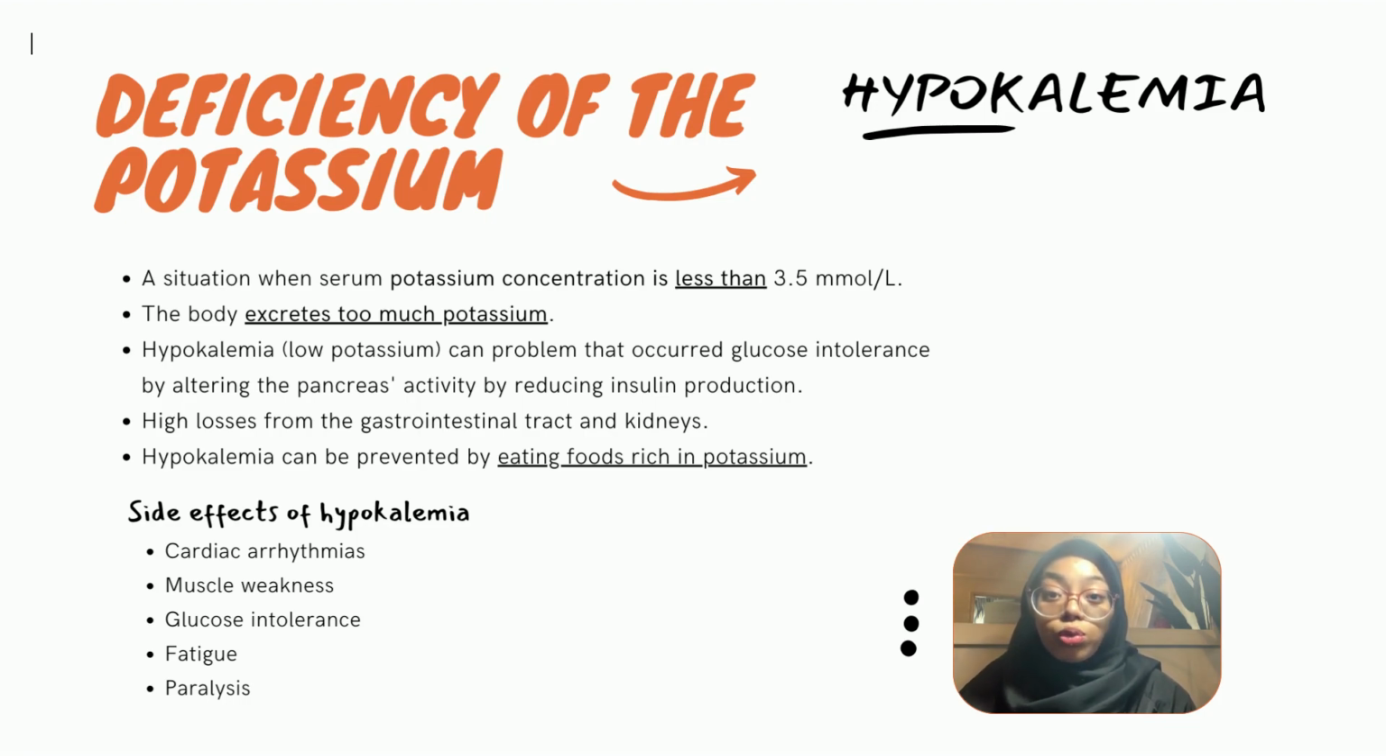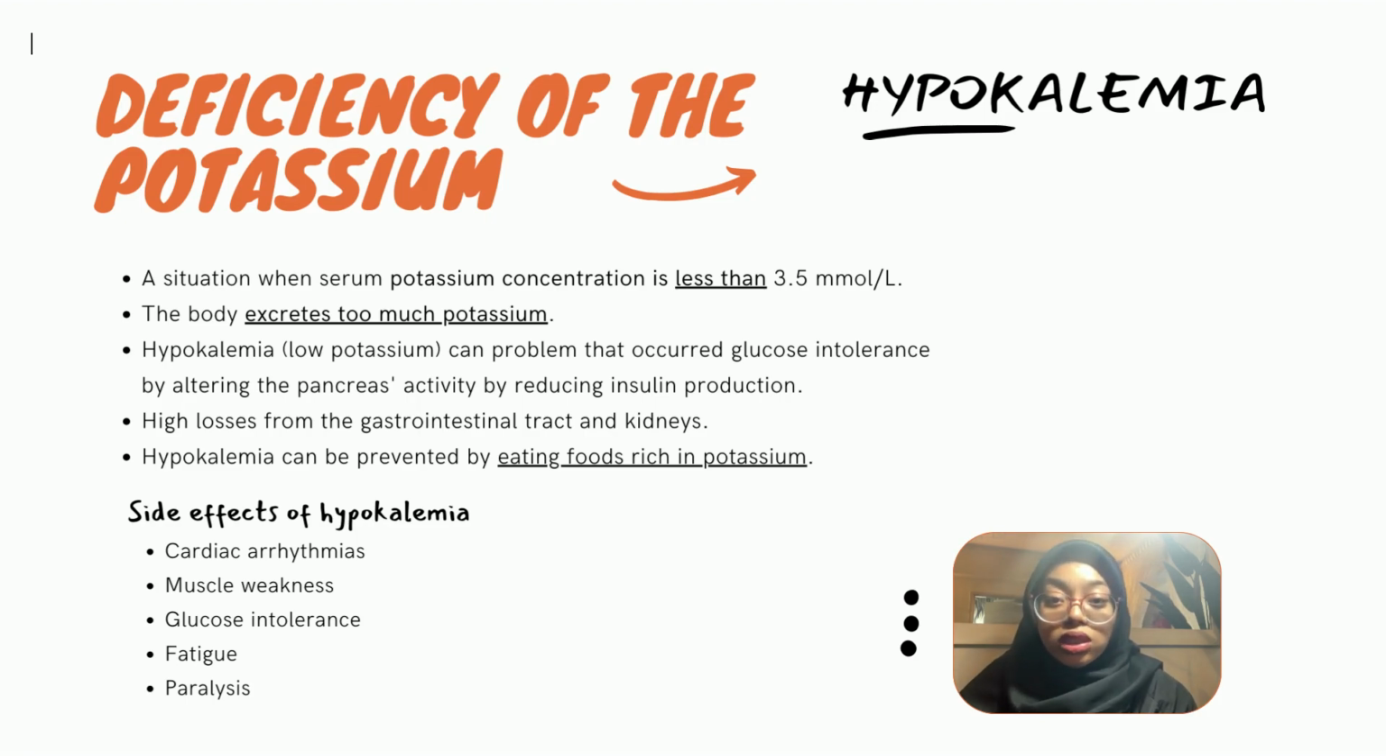Hypokalemia, which is low potassium, can cause glucose intolerance by altering the pancreas activity by reducing insulin production. Other than that, it can cause high loss from the gastrointestinal tract and kidneys, such as during prolonged diarrhea or vomiting, that can lead to potassium deficiency.